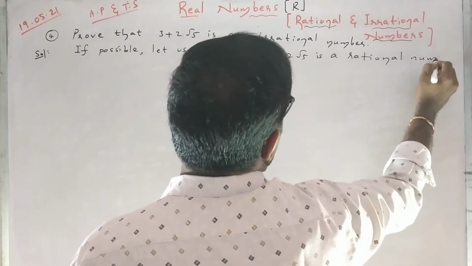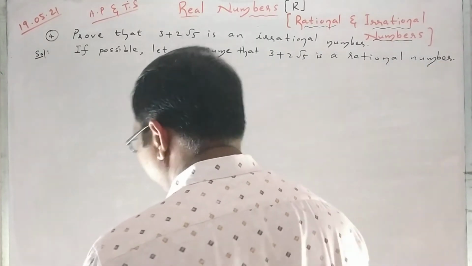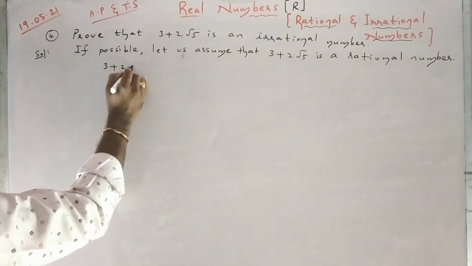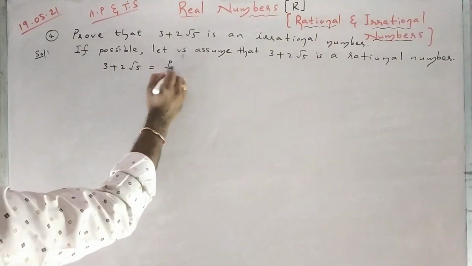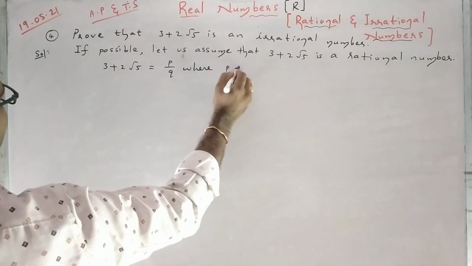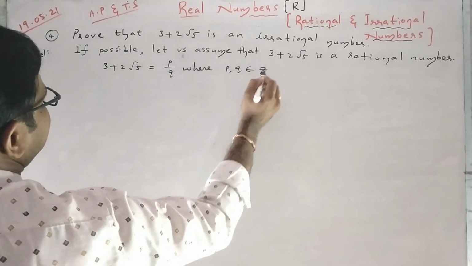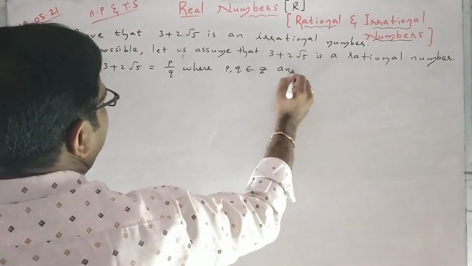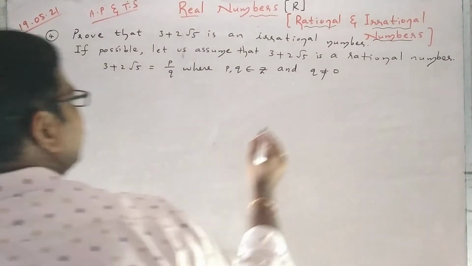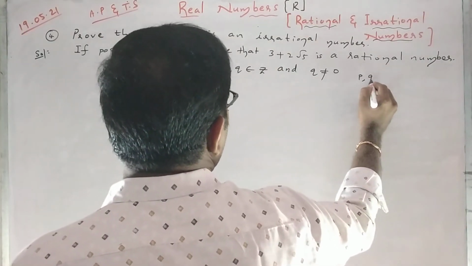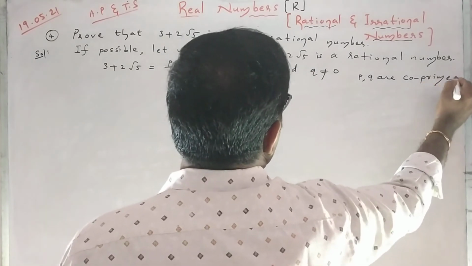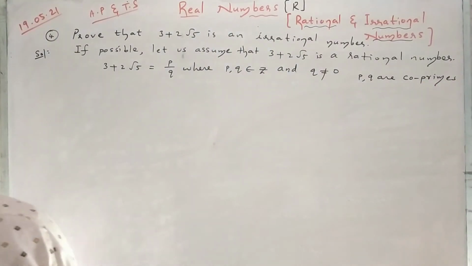As per the rational number definition, this 3 plus 2 root 5 can be expressed as p by q, where p, q belong to integers and q is not equal to 0. And one more condition, p, q are co-primes or relatively prime.